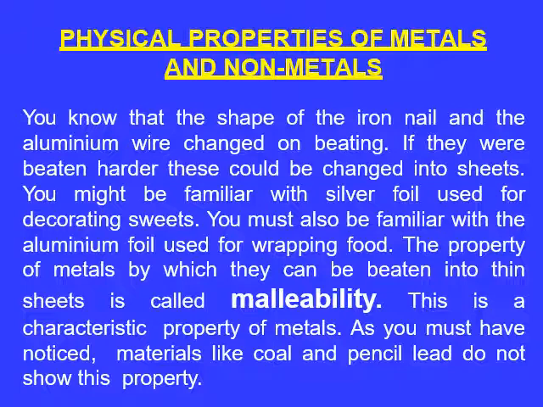So, the property of metals by which they can be beaten into thin sheets is called malleability. This is the characteristic property of only metals. Materials like coal and pencil lead do not show this property.